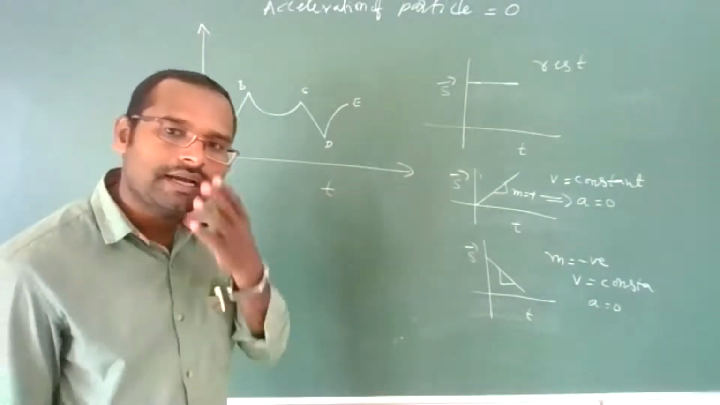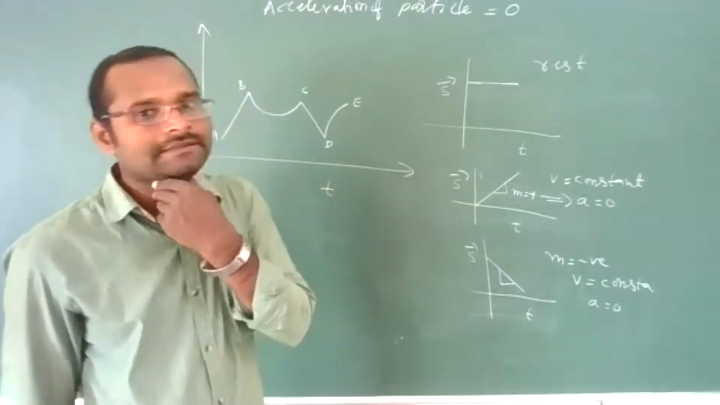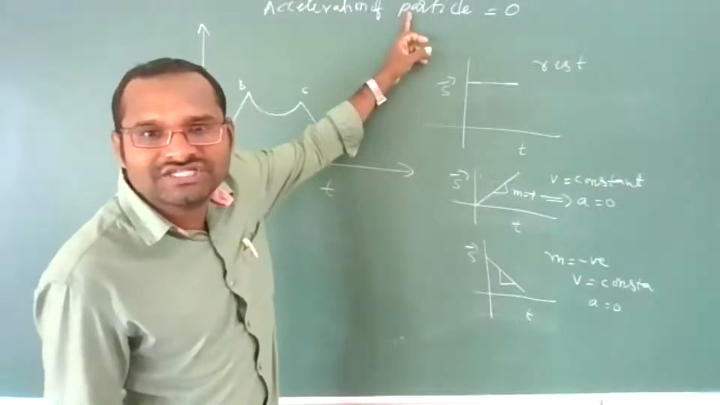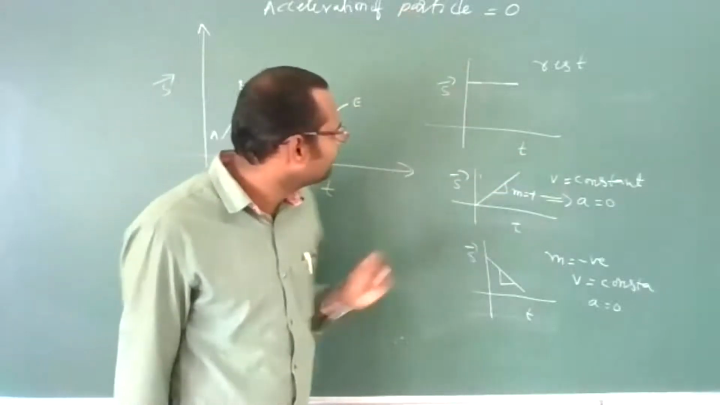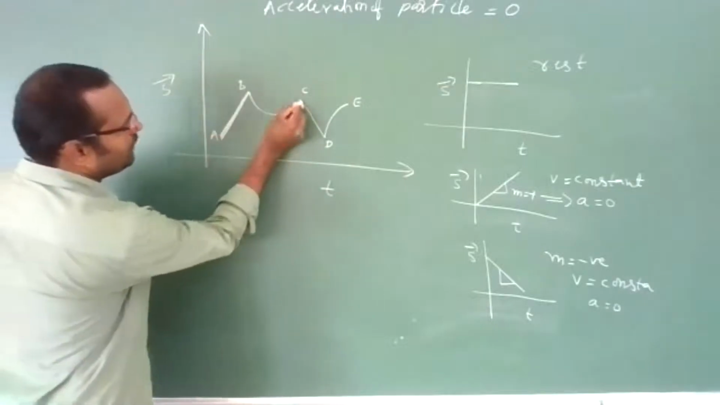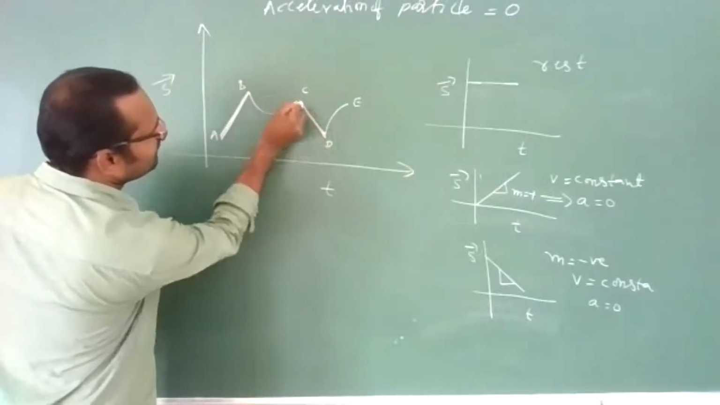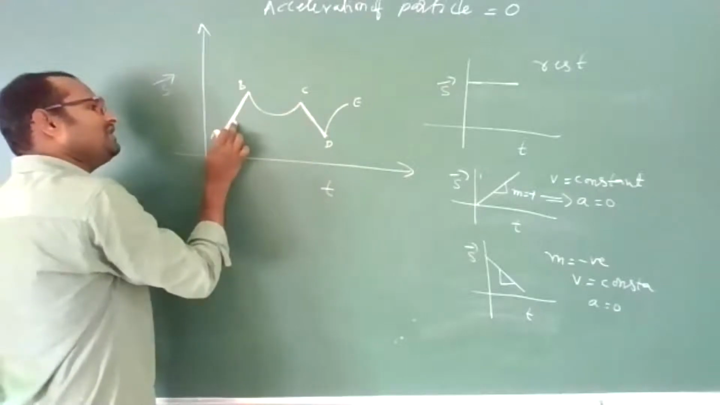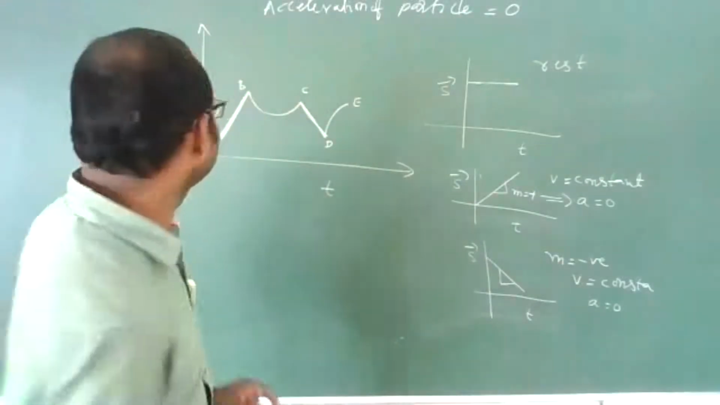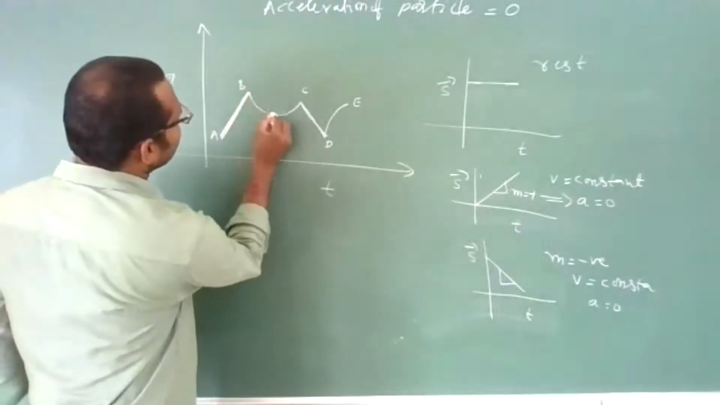Clear? Are you understanding what I am saying? So constant velocity we want. To get acceleration 0, we want constant velocity. Where is it? Yes, here. AB part is there and one more part, CD also is there. So answer should be AB and CD. Good, very good.